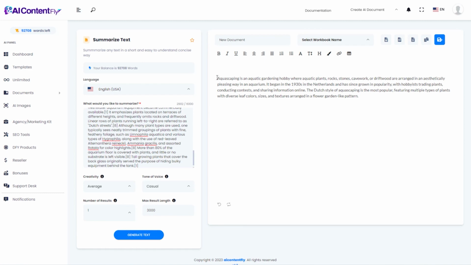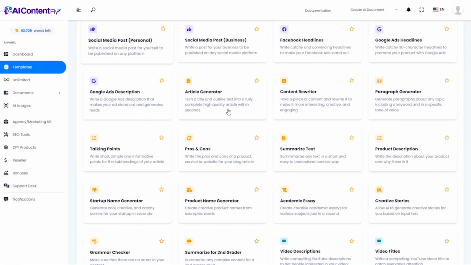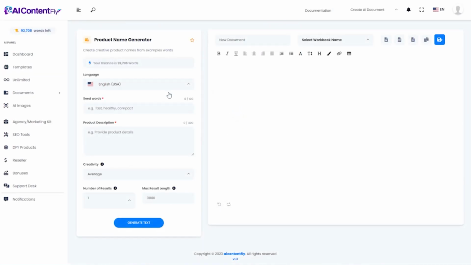And we could then use this. You can use this for any number of things. You could use it for your own research purposes, or you could use it as content. Going back, I'm going to momentarily jump over a couple of these next templates and go to the product name generator, because we're then going to use that name for some of the other templates.